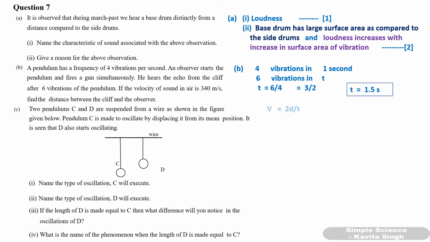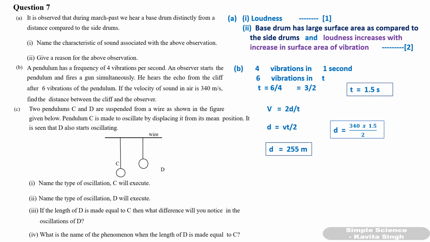So now what is given here? Velocity is given. Velocity is equal to 2d upon t, formula. And velocity is given, t you have calculated just now. So find out d. So d is equal to vt upon 2. Substitute the values. d is equal to 340 into 1.5 divided by 2. You will get 255 meter. Okay. 1 mark for each box.